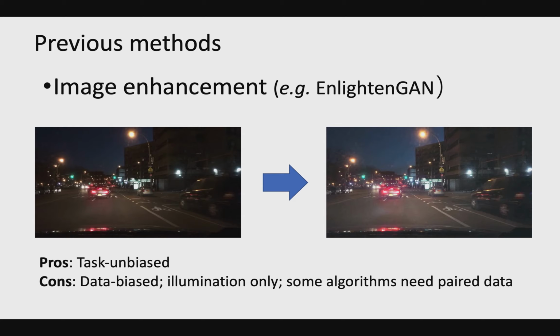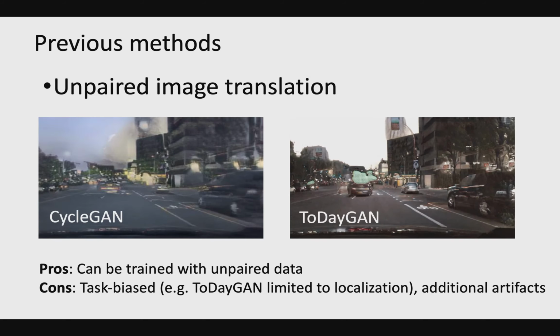To overcome this, one possible solution is low-light image enhancement, such as in LightGAN. It changes the luminosity of the image without altering much of the texture and content. That makes it task unbiased. But it is still biased on certain data contents and only works for illumination adjustment. Another solution is unpaired image translation.